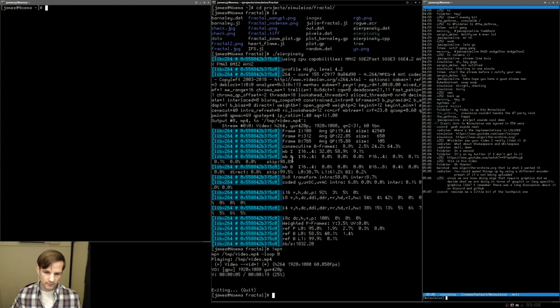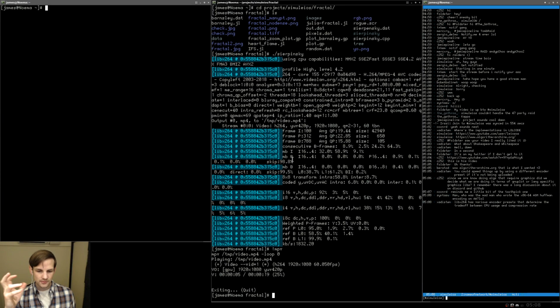Since we are now doing algorithms that require graphics, did we decide what we're doing in terms of newplot or language-specific graphics libraries? I remember there's a language discussion about it on Discord and GitHub. Yeah, this is the thing. There's a lot of ways in which we can create graphics. Our solution so far was just to output the data and then plot the data with a plotter so that we have some consistency. But maybe there's a way to do this differently. I don't know. We'll have to talk about that again.